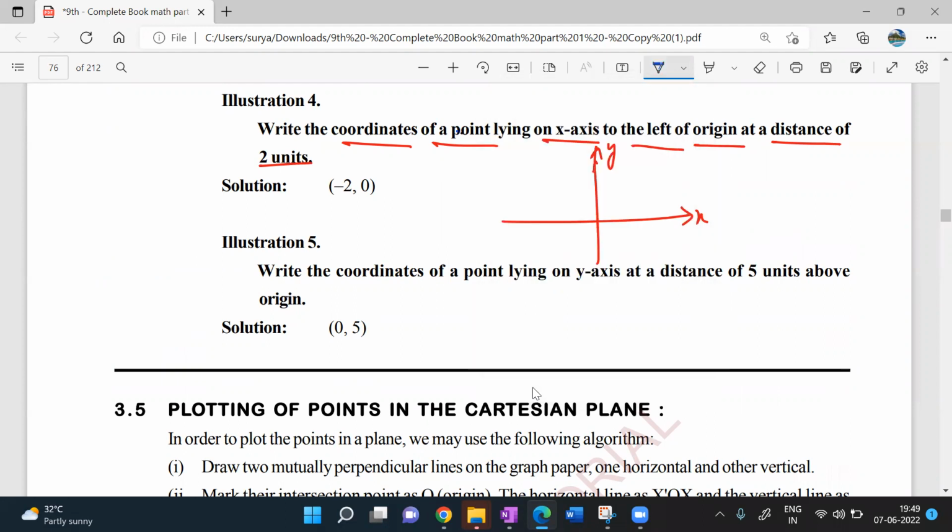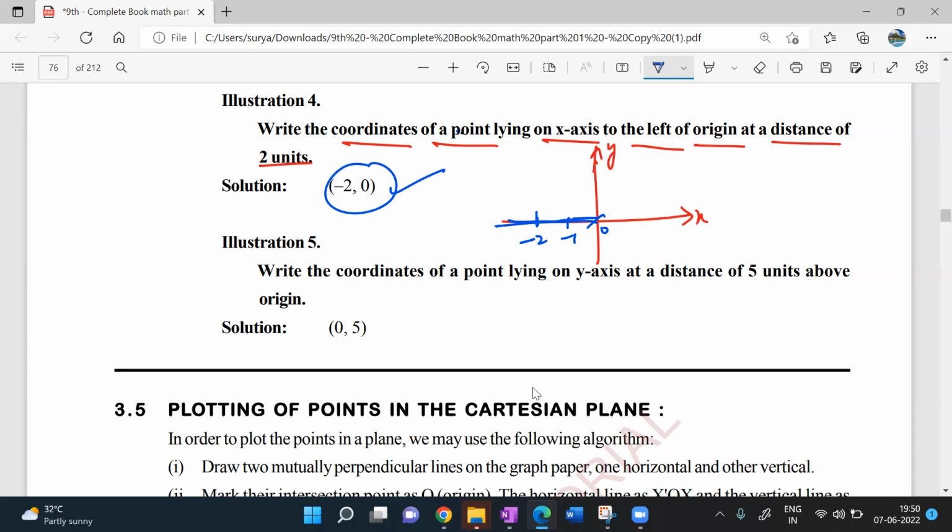Point lying on the x-axis to the left of the origin, at a distance of 2 units. Left of the origin is nothing but this is 0, 1 unit, 2 units. So what is left of the origin is nothing but -2, 0. Clear? -2, 0, guys. Understood my point?